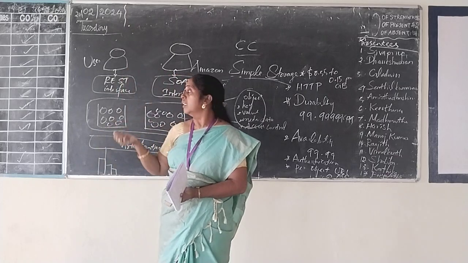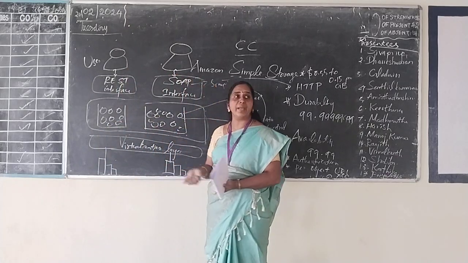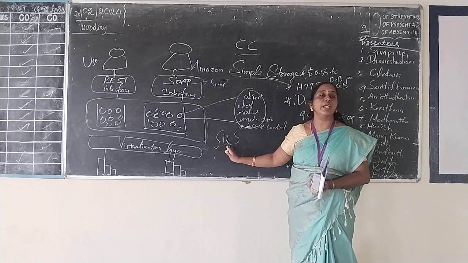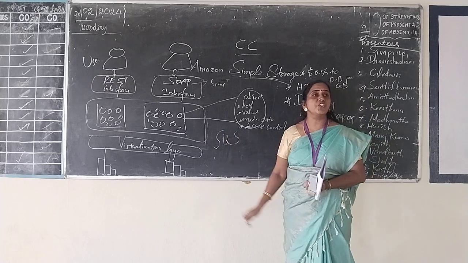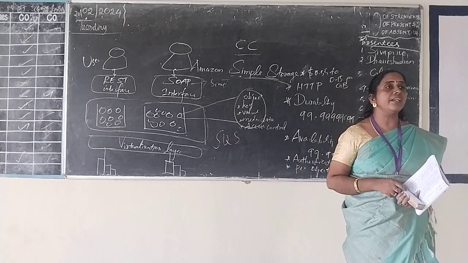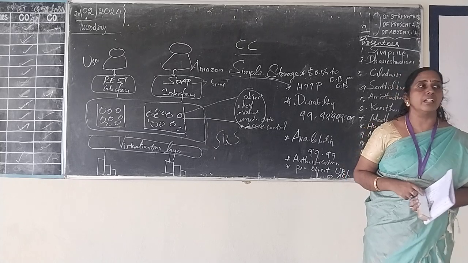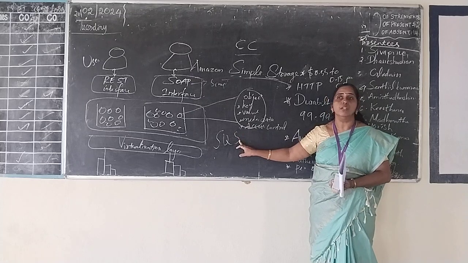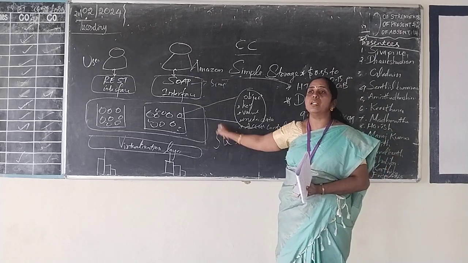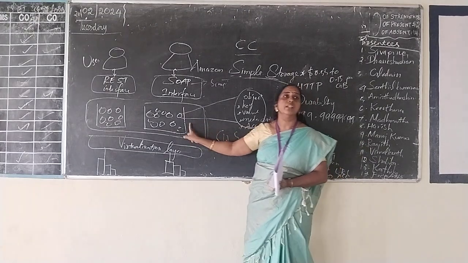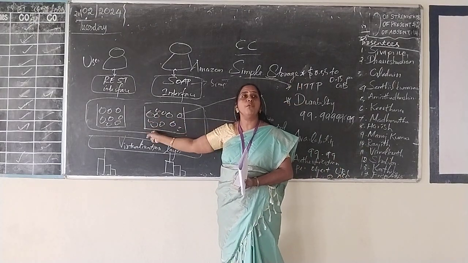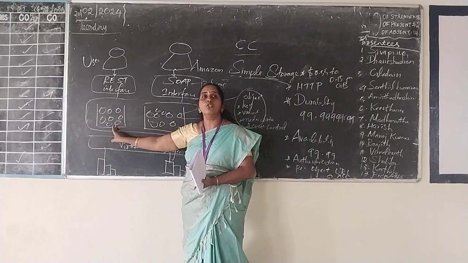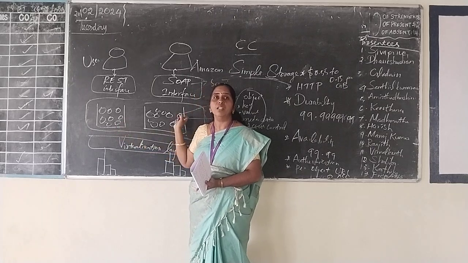Okay. Then here it provides a control mechanism called SQS. SQS means Simple Queue Service. That means it maintains reliable transmission between both sender and receiver, and it provides reliable transmission even if the receiver has not received. So that is called SQS. Then the data are stored in the form of objects, and each and every object can be placed in a bucket. So we can say a bucket is a container for objects.